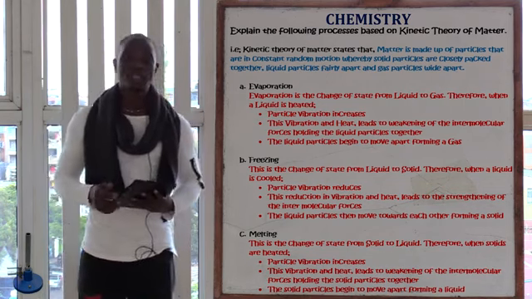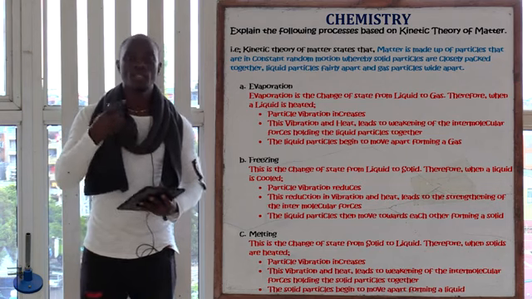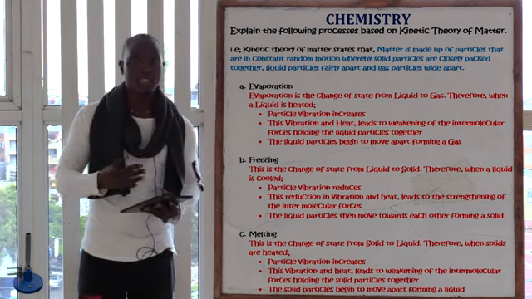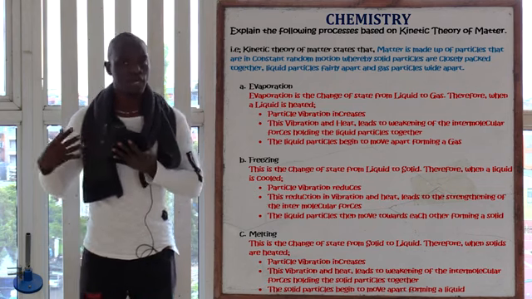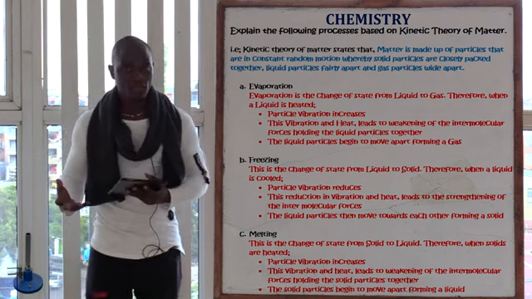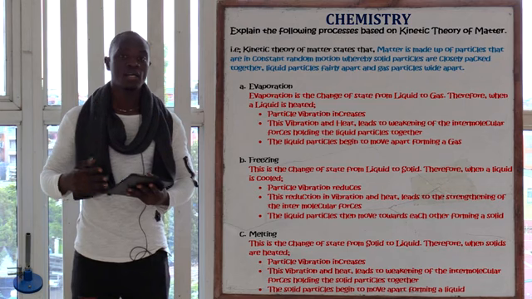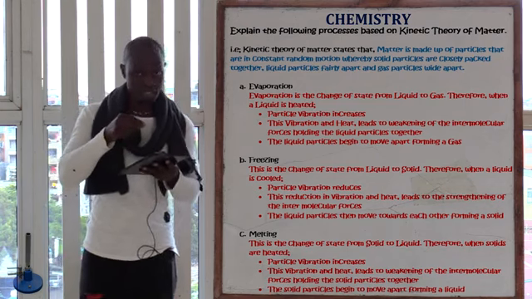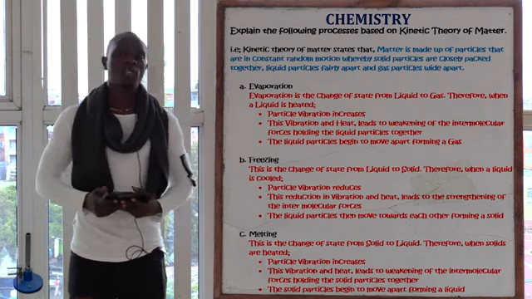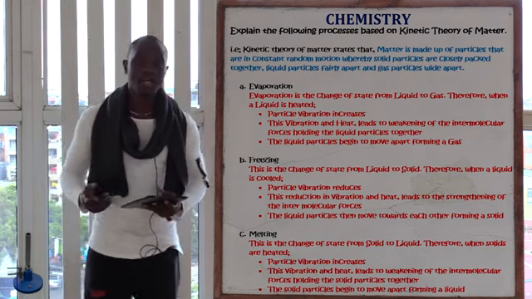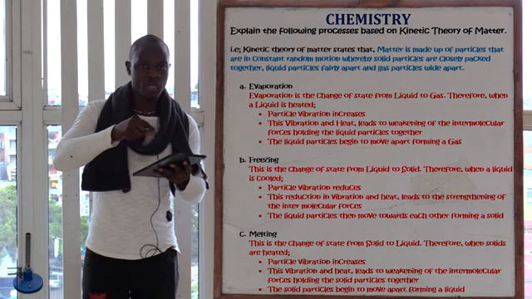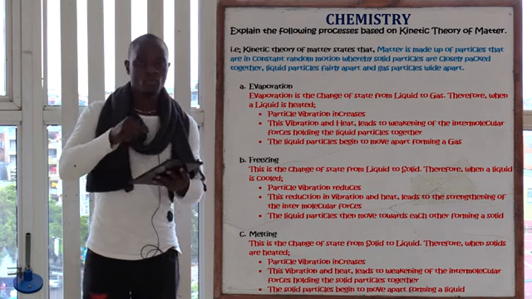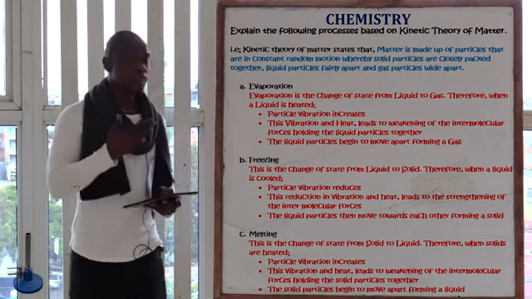So what happens is that as we increase the heat, or as we heat solids, the intermolecular forces are going to become weak. As the intermolecular forces have become weak, the next thing that will happen is that the particles of the solid will begin to vibrate. So as the particles of the solid begin to vibrate, the last step is that the particles vibrate moving apart. So since they vibrate moving apart, now they form the liquid.